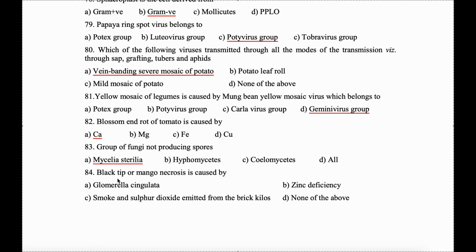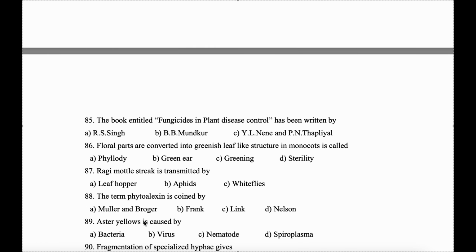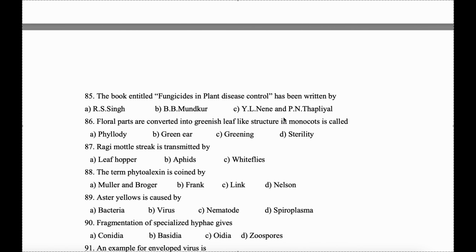Question 84. Black tip of mango is caused by, okay, so when there is sulfur toxicity, we get to see black tip. Yes, you can find other reasons of causing black tip of mango, but yes, sulfur toxicity is one of those reasons. Next, 85. The book entitled Fungicides in Plant Disease Control has been written by Y.L. Nene. Okay, option C.